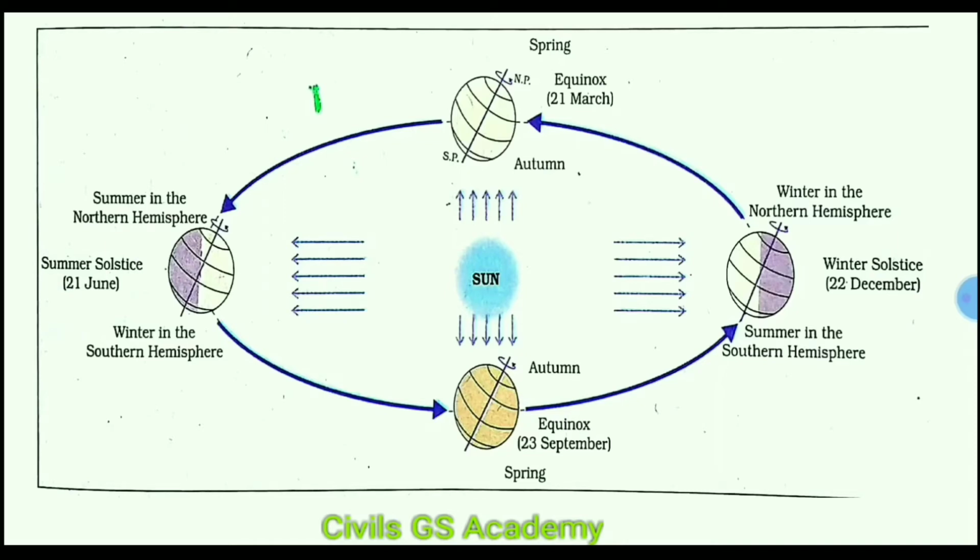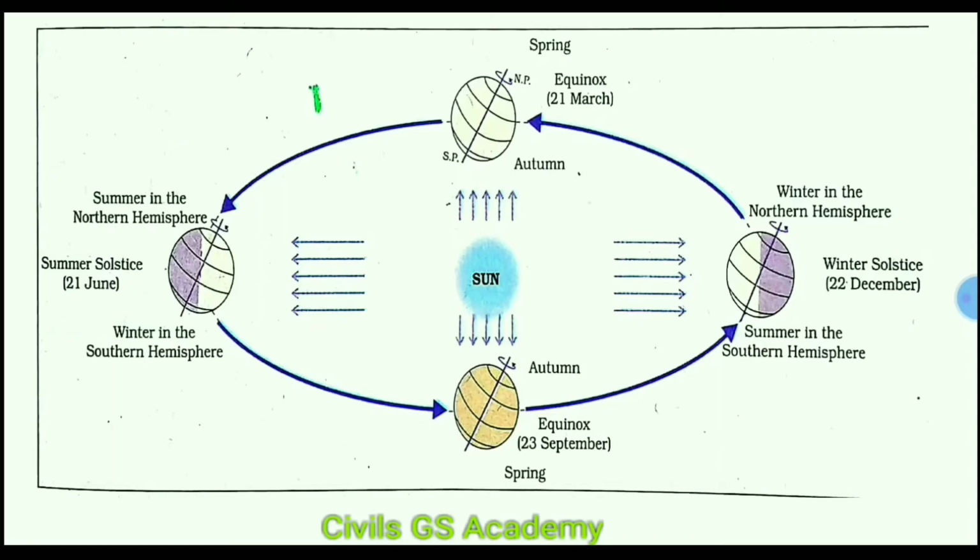Now we come to 22nd December. This is known as winter solstice. At this time, as you know, the axial tilt of the Earth is in the same direction. So the North Pole tilts away from the Sun and the South Pole is towards the Sun.